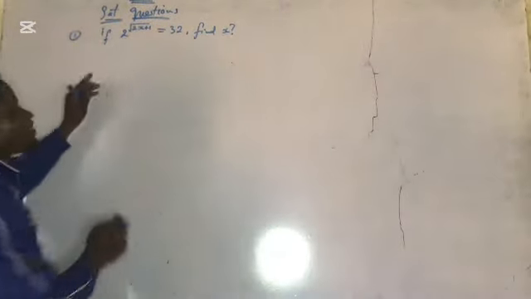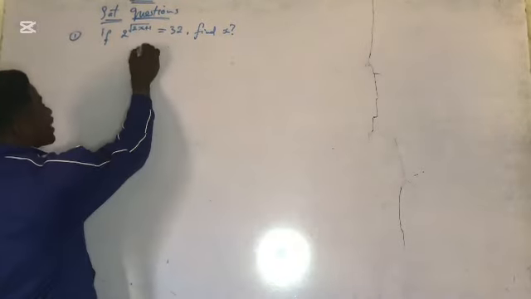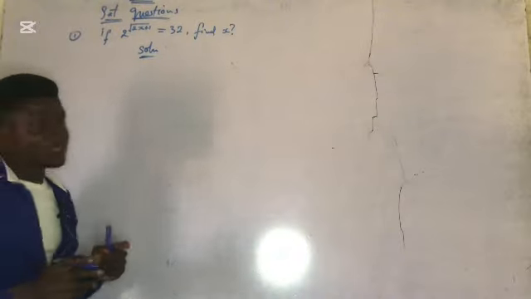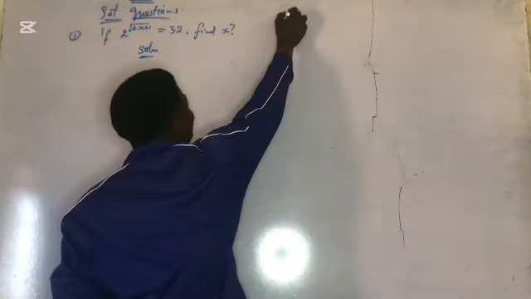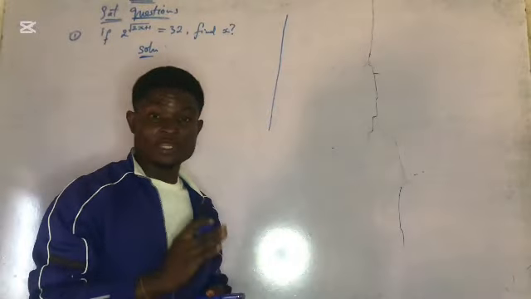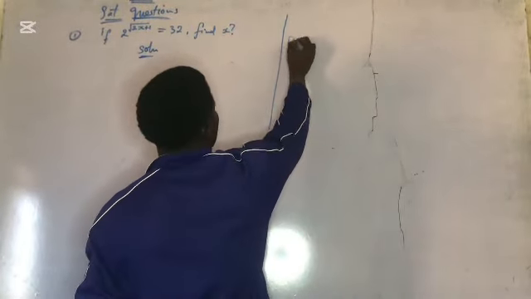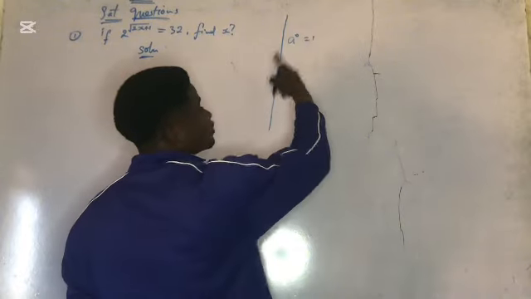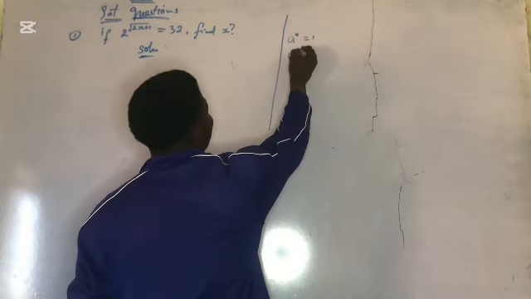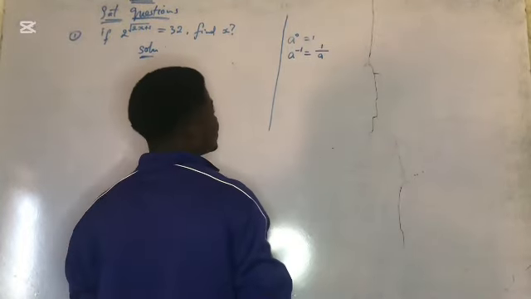If you see a question like this, you just have to do the normal thing: know that the question is from indices, so you must have the laws of indices in your mind. Know that a raised to power 0 is equal to 1. Any number raised to power 0 is equal to 1. If you have a raised to power minus 1, it means 1 over a.